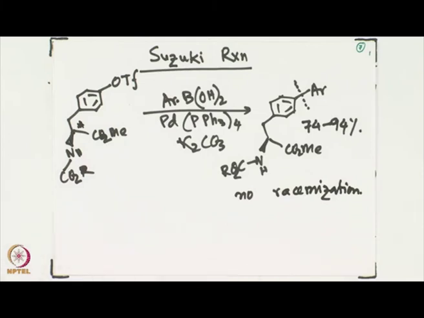Now, for the Suzuki reaction we also know that there is a variety of coupling partners that can be utilized. For example, we can have alkenyl coupling partners, alkenyl halide as well as boronic acid.